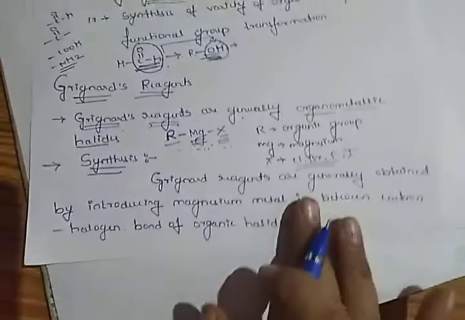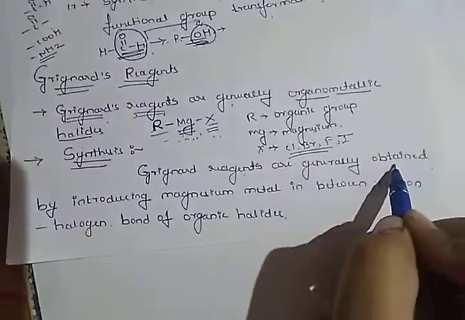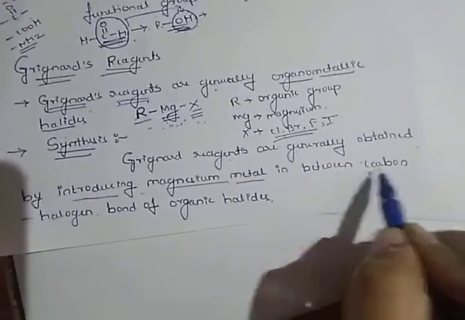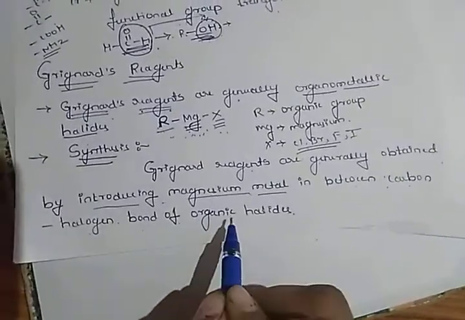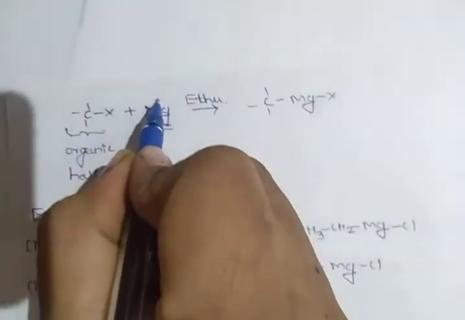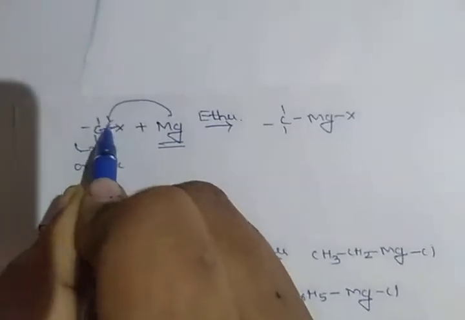How are they synthesized? We have to study this. Grignard reagents are generally obtained by introducing magnesium metal in between the carbon and halogen bond of the organic halide. Mg is magnesium metal. This magnesium metal is introduced between the carbon and halogen bond.